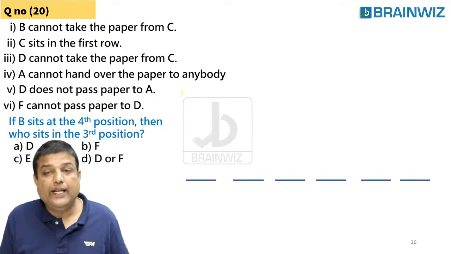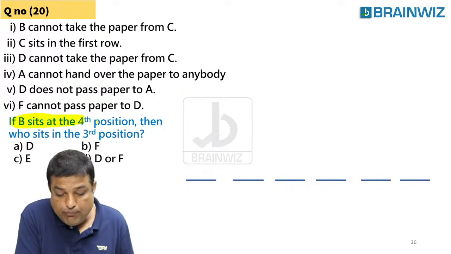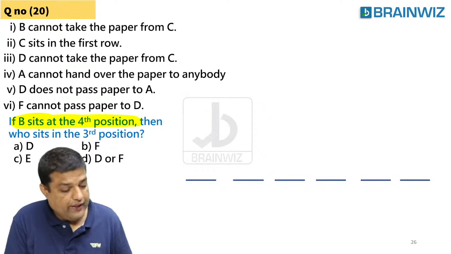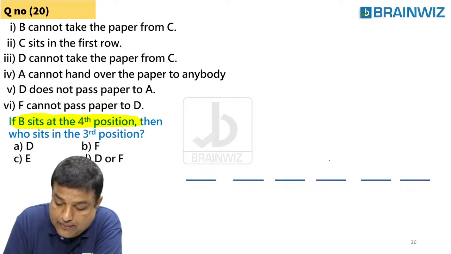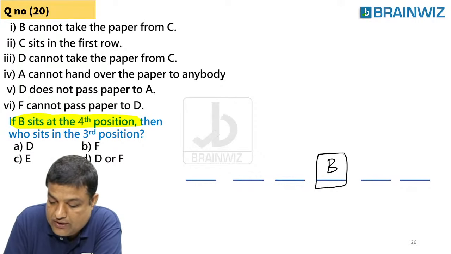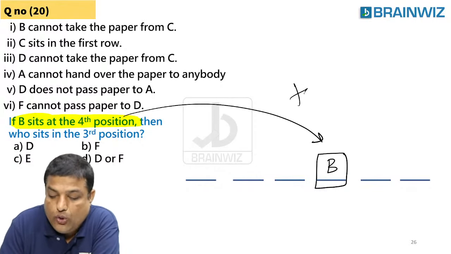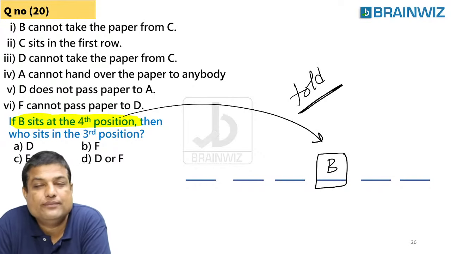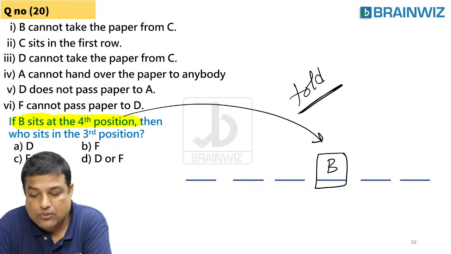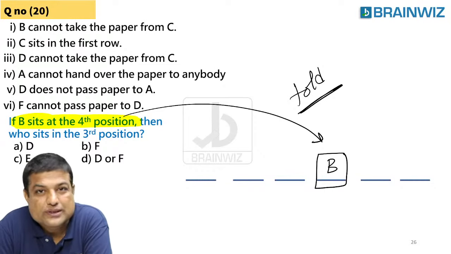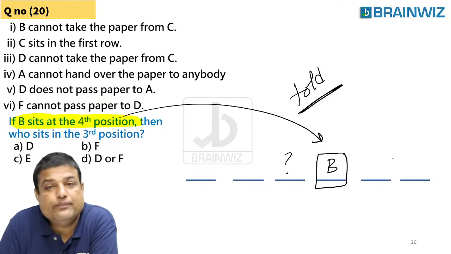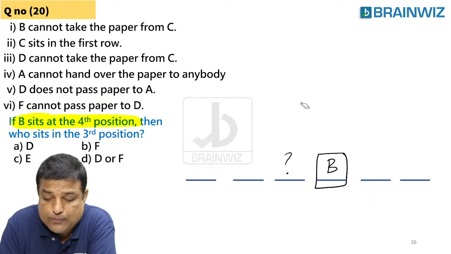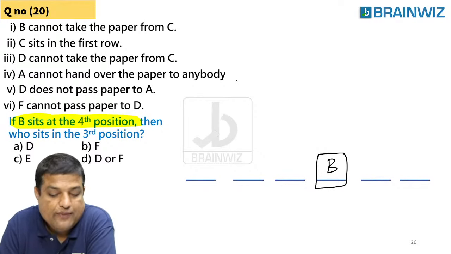Here already he gave you one condition. Listen to the condition. If B sits at the 4th position, already told you in this yellow color that B is sitting at the 4th position. This was already told in the question. You did not keep much brain on this thing. He already said it. If B is on the 4th position, who is in the 3rd position? I don't know who is in the 3rd position. Let me just check it out, everybody.